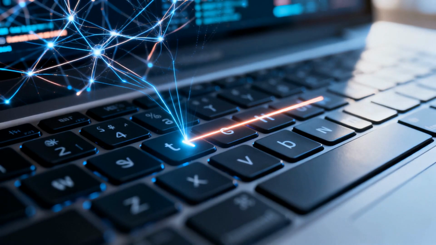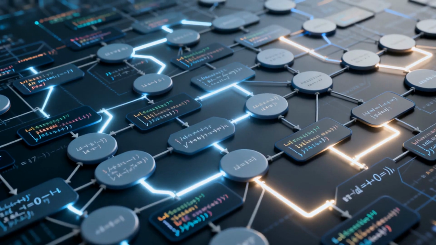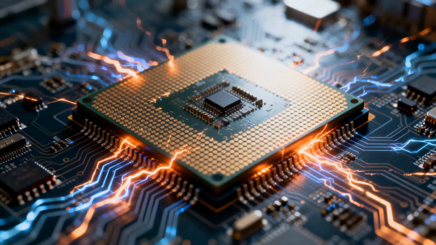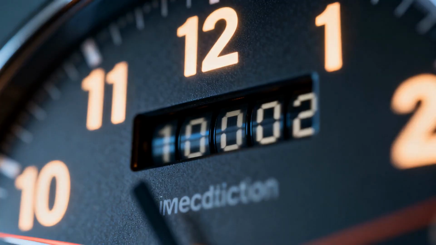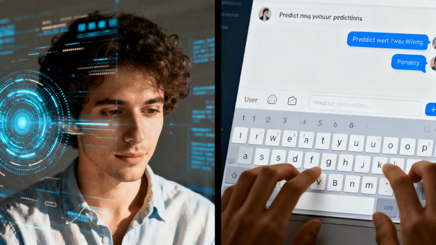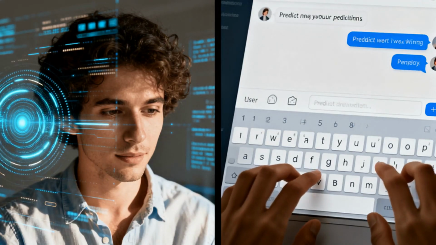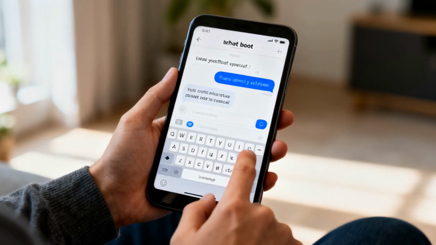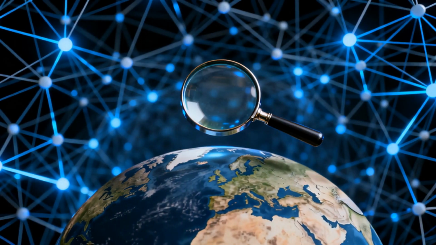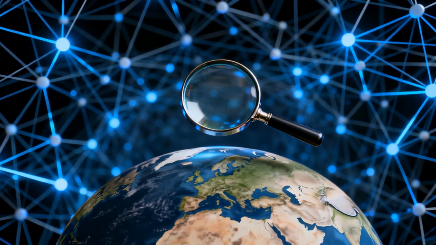ChatGPT predicts the next word in a sequence. This prediction process is algorithm-driven. The algorithm operates with high speed. Word prediction occurs in milliseconds. This speed enables real-time responses. Users experience immediate interaction. ChatGPT does not perform live internet searches for real-time information.